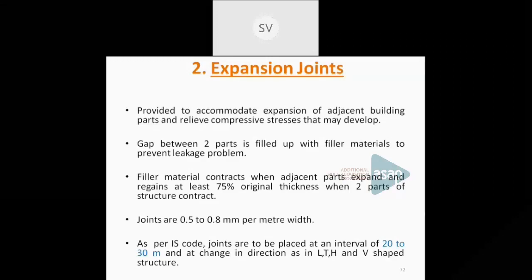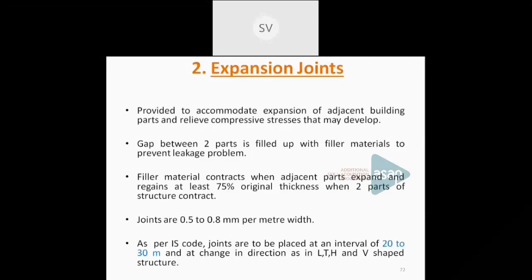It is mainly provided to accommodate expansion of adjacent parts of a building or adjacent parts of a slab and relieve the compressive stresses that may develop. When two parts are jointed together, there will be compressive stress. That is reduced by means of expansion joints. The gap between the two parts is filled with some inert or filler material. That type of joint is an expansion joint.